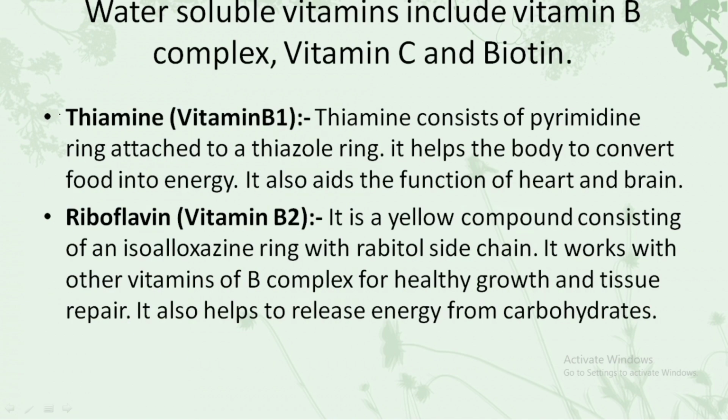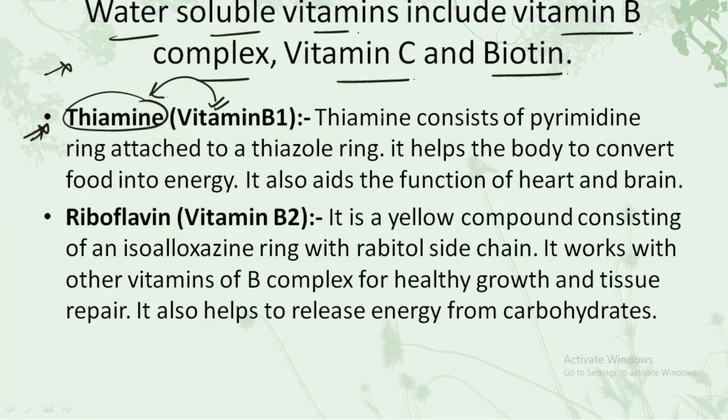Now let's understand the water soluble and the fat soluble vitamins one by one. First we have the water soluble vitamins. These mainly include the vitamin B complexes, vitamin C and biotin. Now let's understand the various complexes included in vitamin B. The first one in vitamin B is vitamin B1, and the chemical name for vitamin B1 is thiamine. Thiamine consists of a pyrimidine ring that is attached to a thiazole ring.